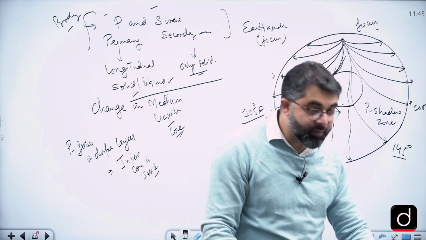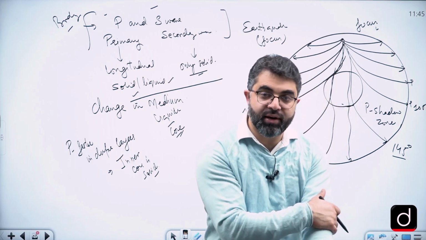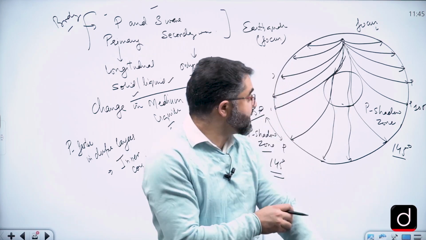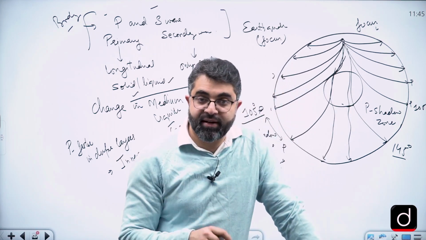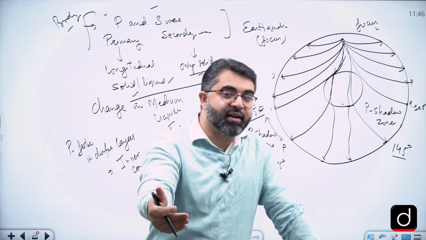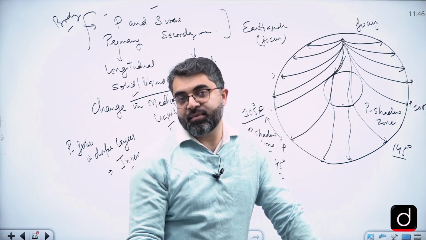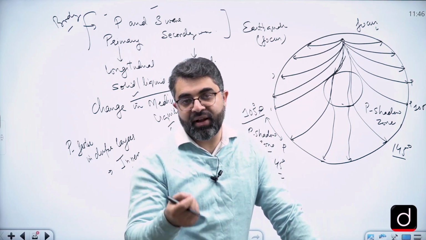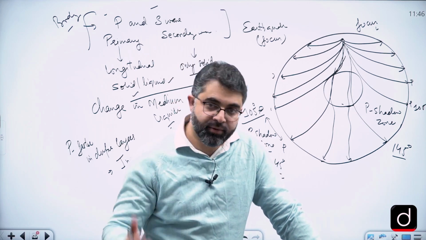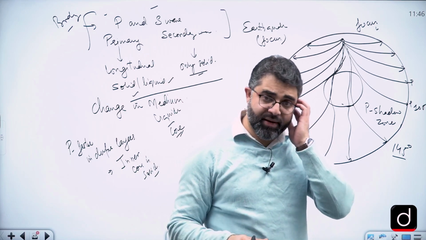P waves deviate in the liquid medium, although they can pass, and they form a shadow zone, which shows that there must be a liquid layer deep inside the earth, which was called the core. But as P waves accelerate in the deeper layers, it was concluded that the faster movement of P waves could be explained only if there is the presence of an inner core. Full stop.